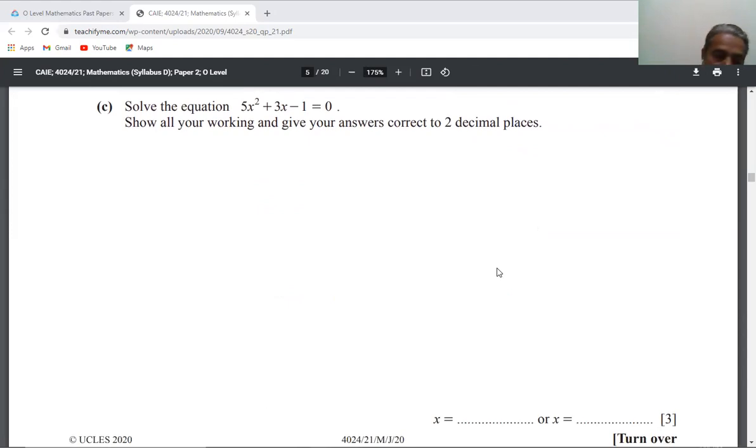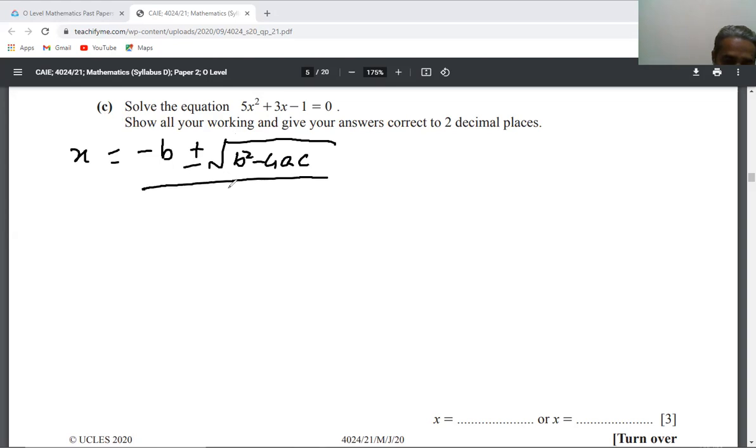C part. This is the simple quadratic formula. So apply the quadratic formula here. You know that the quadratic formula is x equals minus b plus minus under root b square minus 4ac, whole over 2a.